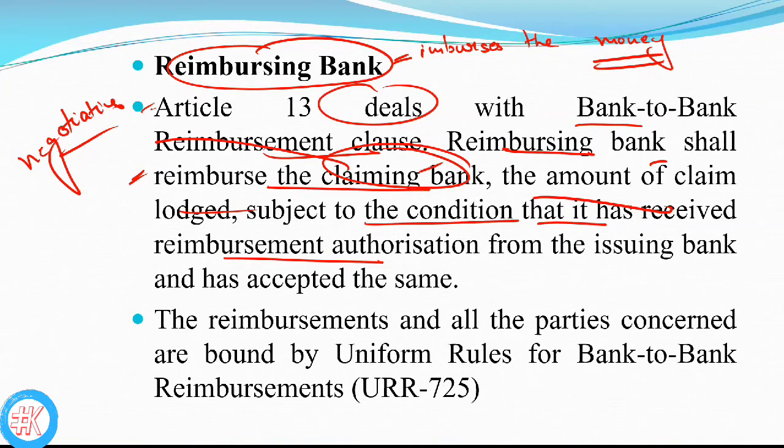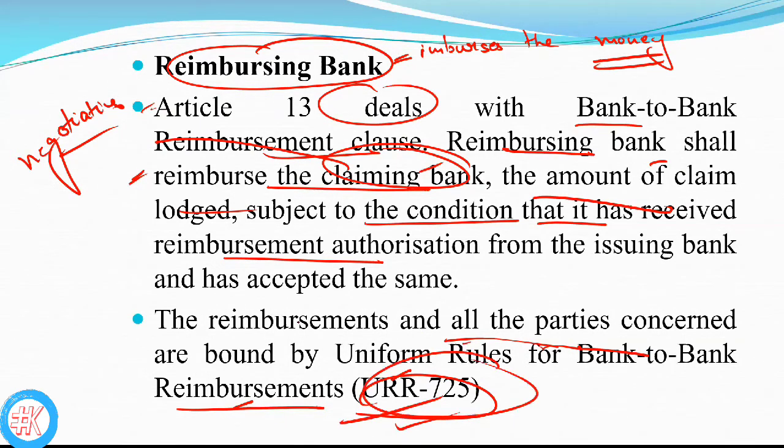The reimbursement and all the parties concerned are bound by the uniform rules for bank to bank reimbursements, basically URR 725. URR stands for Uniform Rules for Bank to Bank Reimbursements, 725.